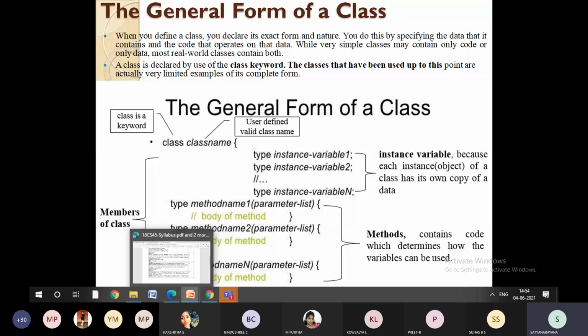You cannot define multiple words. Say for example, if I want to give the class name as SVCE Bengaluru, the entire SVCE Bengaluru should be a single word. You cannot give SVCE space Bengaluru. So that is the first condition you should remember.